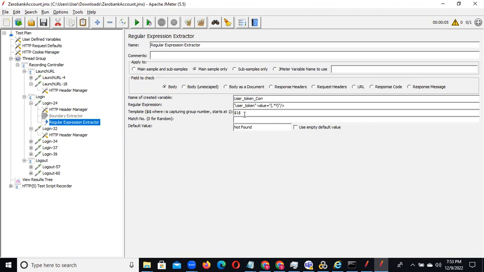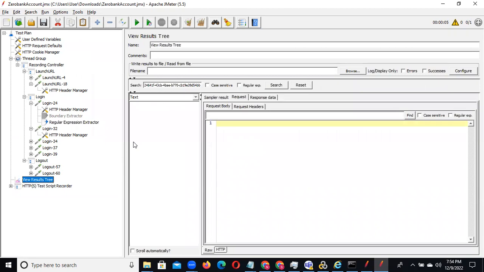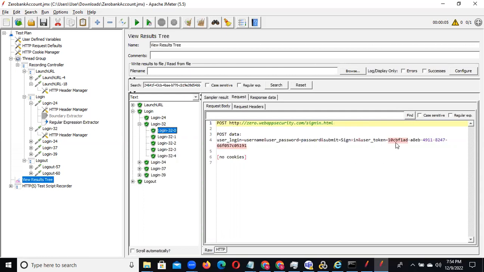Okay, forget that. So we just did the regular expression. Now we'll execute again. Go to the view results tree and clear this. After that you can go and execute again. We can observe whether it passes or not. See, login has happened. Now we'll go here and expand, and we are able to see whether the dynamic value is generating or not. See, it's generating dynamically, which means your correlation function is right.